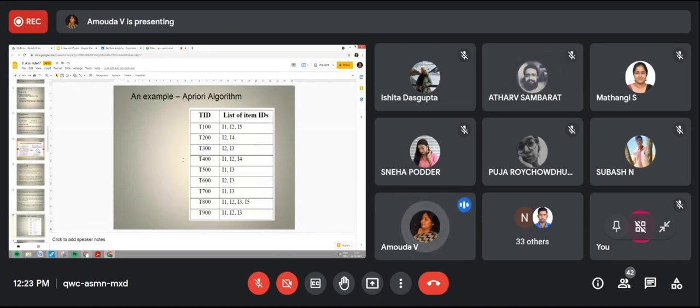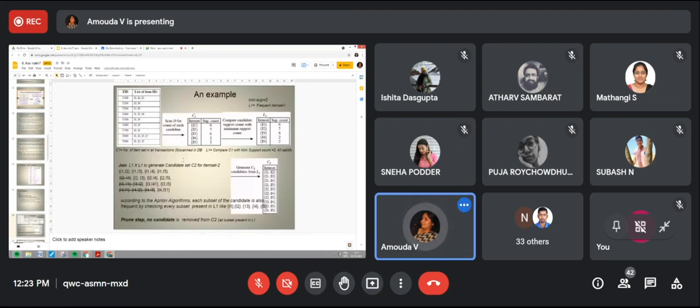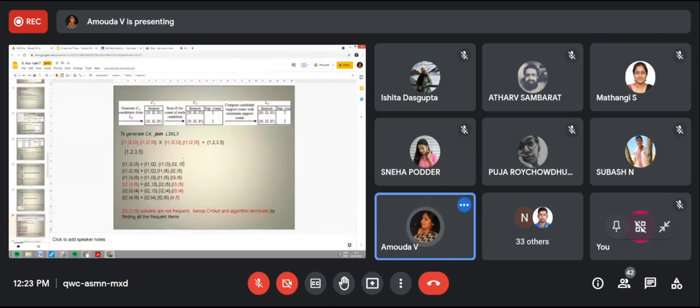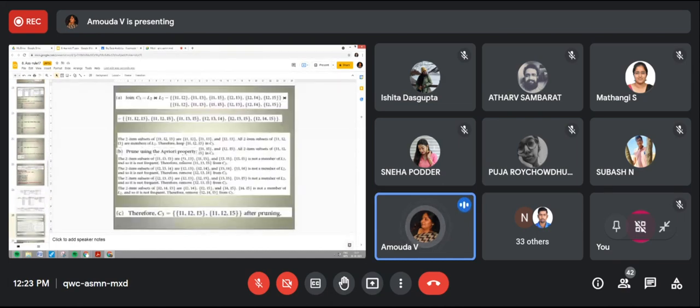Okay, let me first explain. Next class, we'll see how I'm making this. I'm using this algorithm to finally bring this item set. Finally, we are coming after applying the a priori algorithm. The result of frequently occurring item sets is only 2 item sets.